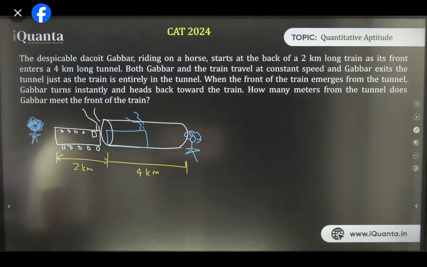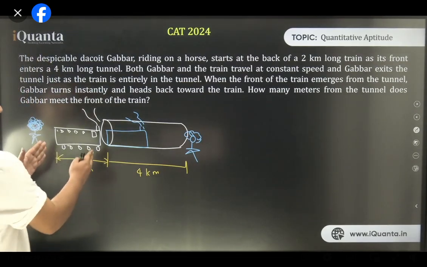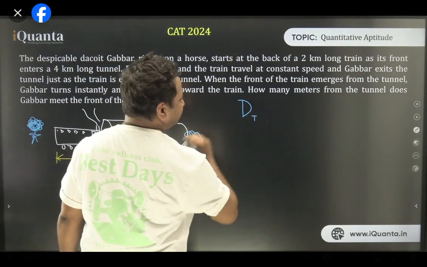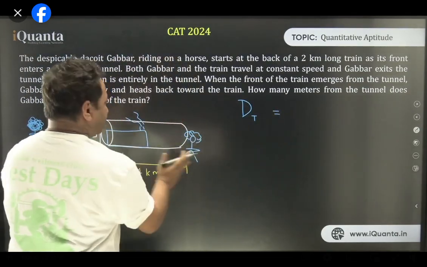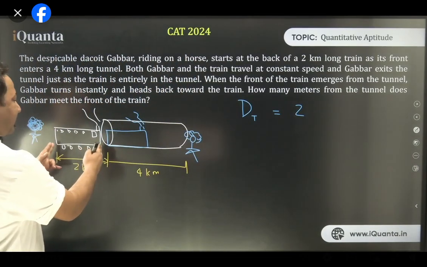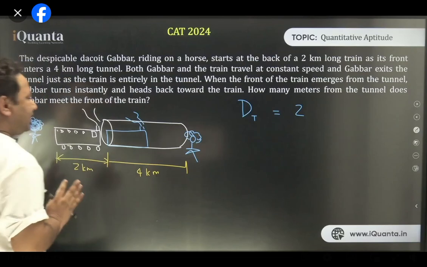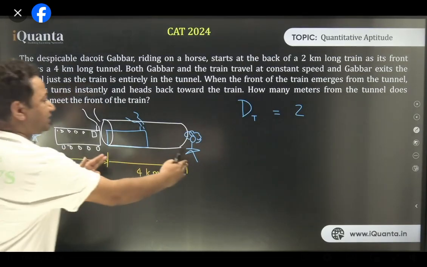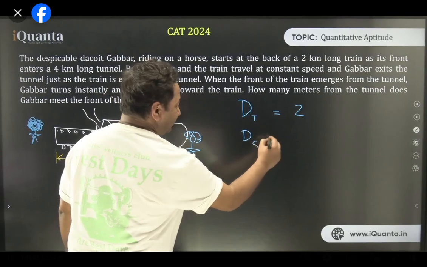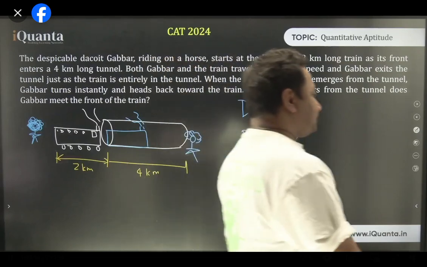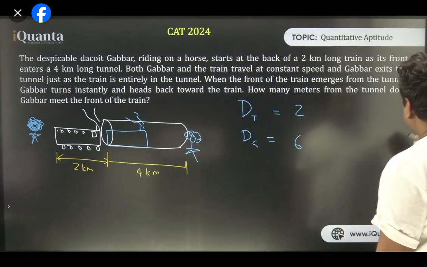So tell me something. When the train is here and it moves here, how much distance has the train traveled? How much? 2 kilometers. Can we say that? From here, just as it is completely inside the tunnel, it has moved 2 kilometers. But till then, Gabbar has moved this 2 plus this 4. So the distance for Gabbar will be 6 kilometers. Can you say that? Right? Is that clear to everyone?